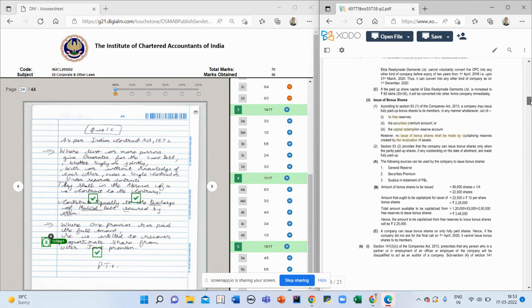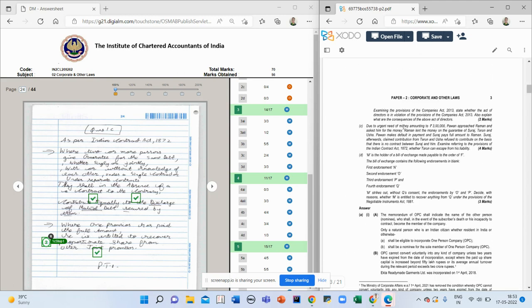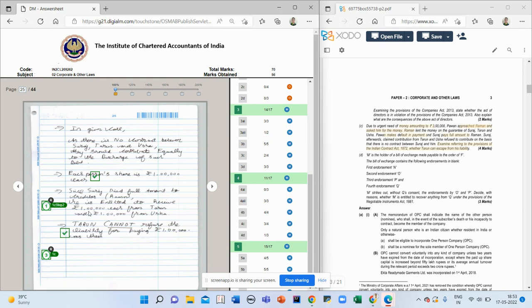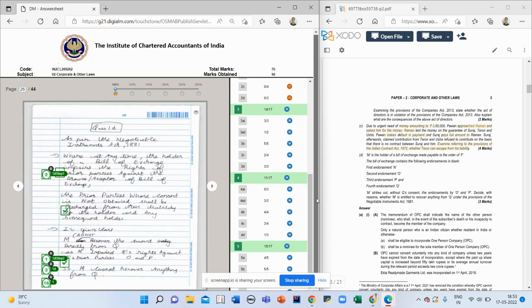1C. 1C was: due to urgent need of money, Pawan approached a lender to lend the money on the guarantee of Suraj, Tarun and Usha. Pawan makes default in payment, Suraj pays the full amount. Examine, referring to the provisions of the Indian Contract Act, whether he can escape the liability. First, I have written the provision. So for the first part I got 2 marks. Then one, so I got 3 out of 4. That is good enough. I have not even written the section number. Maybe, since it's a subjective paper, this much we can be okay with.